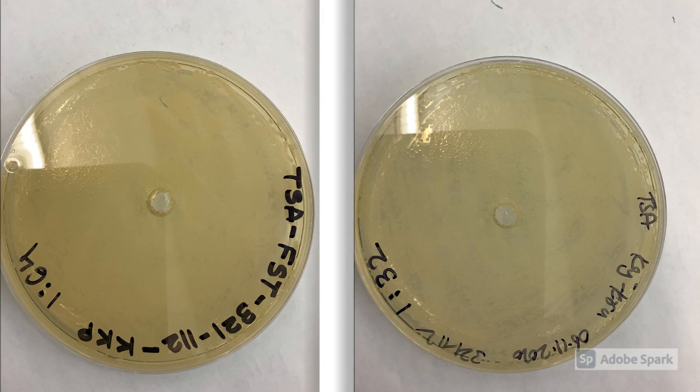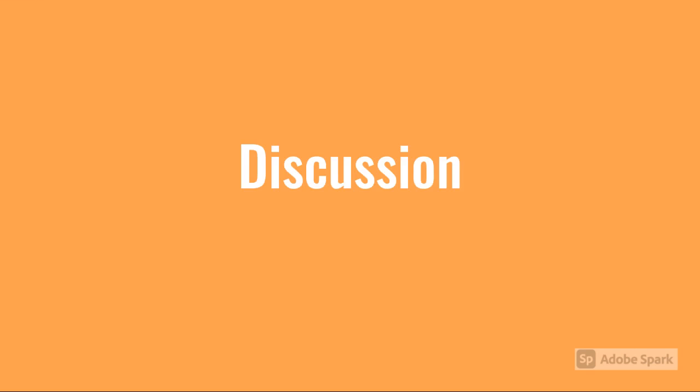So the last section of the results is the susceptibility test. In that, we pour the 1:32 and 1:64 dilutions into the wells and allow them to diffuse, and as a result you can see that we did not get any zone of inhibition, and we can see growth of the organism all over the plate. So that was the end of our results section.